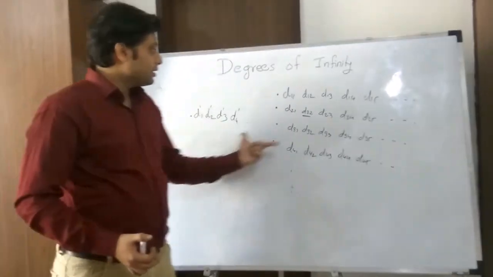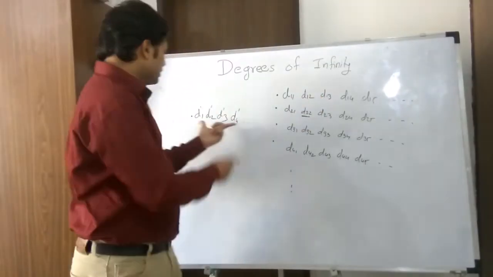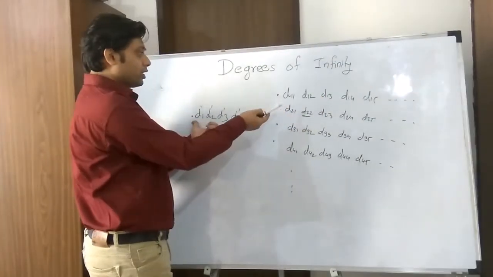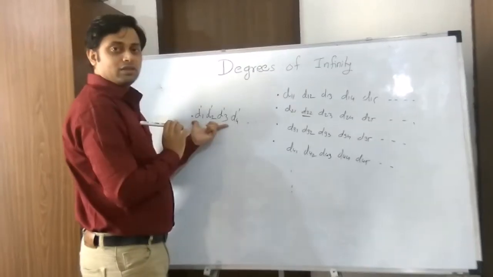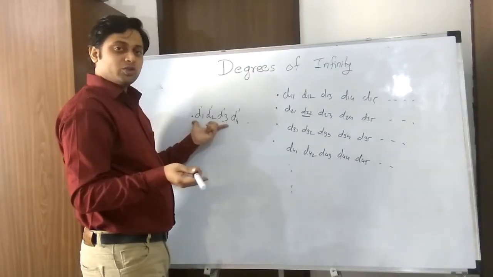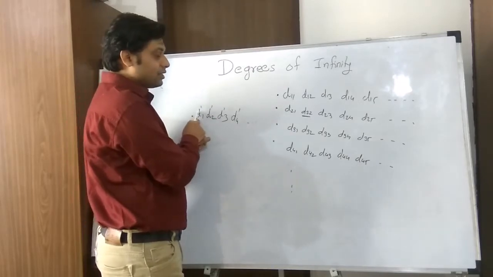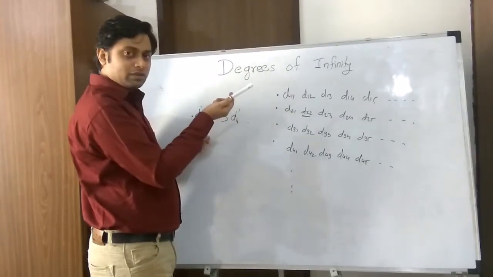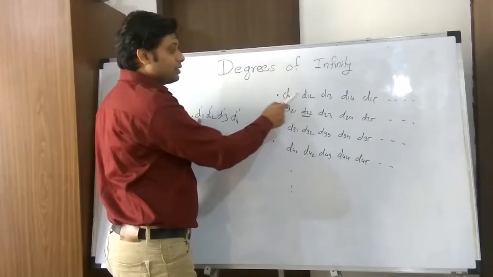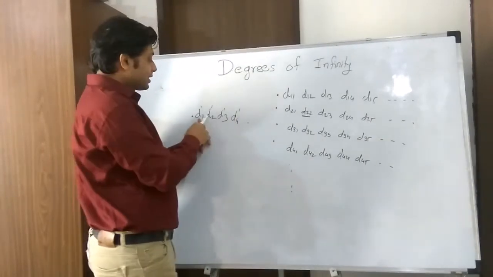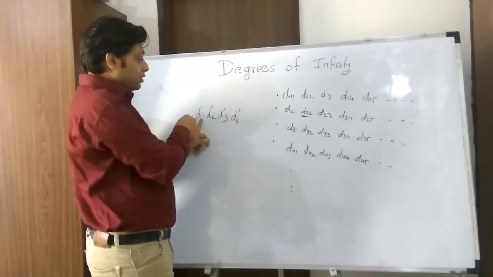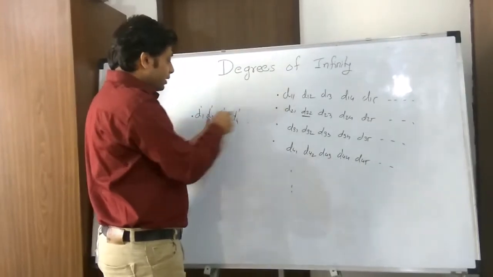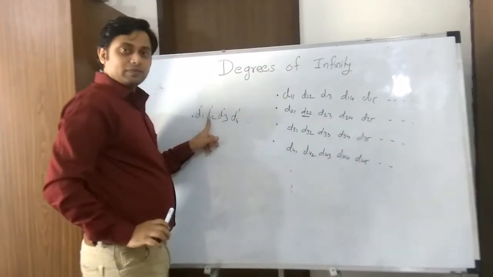So let's take this. Is this real number the same as this real number? Surely not, because these two numbers differ in the first place. I have made sure that this D1' is not the same as D11. So for sure this is not the same as this number. Okay, let's compare this number with this number. These two numbers differ at the second place.